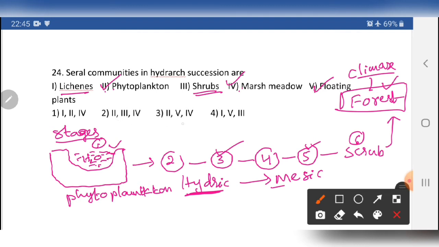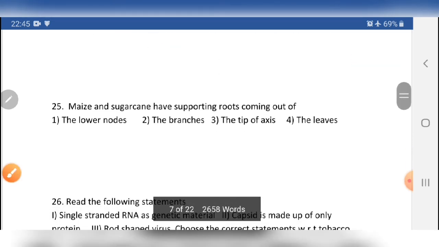Yes, where is the 2, 4, 5? Yes, we will go for the third option, it is right. We will go for the next question.